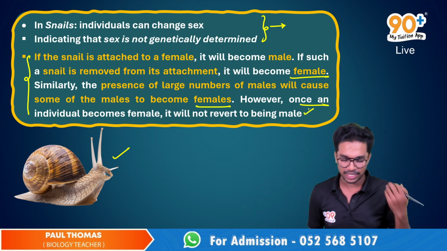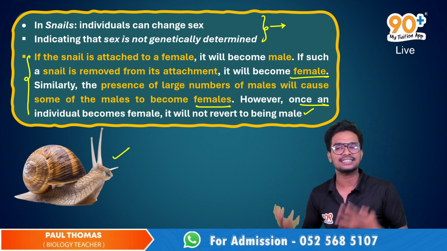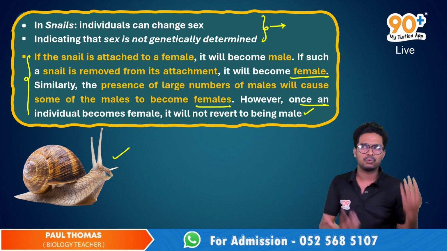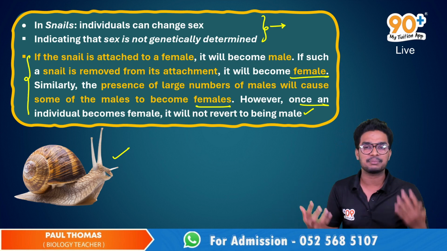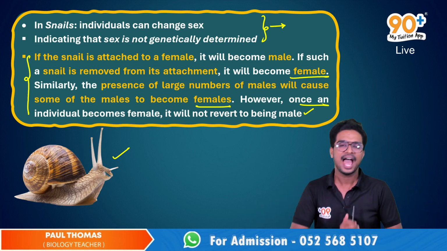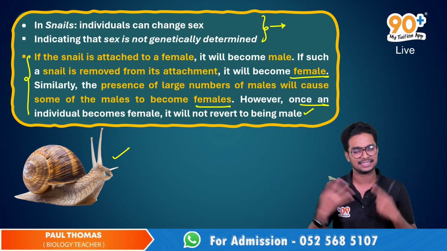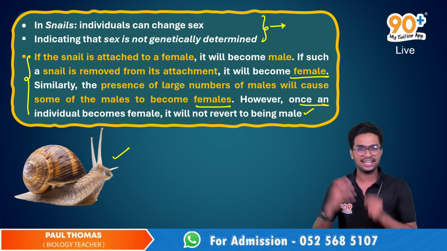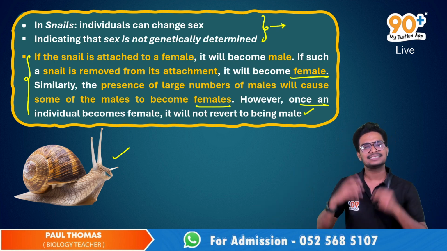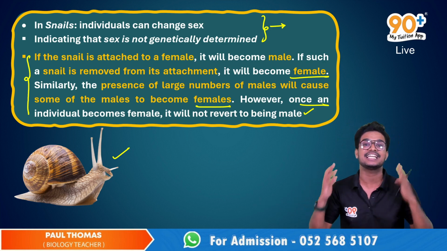And here we go with sex determination by the environment, and this is not sex determination by genetics. Which are the examples of sex determination by genes, using the genetic principle? In most mammals, and human beings are also mammals, sex is not determined by any cues like the environment. Sex is genetically determined.